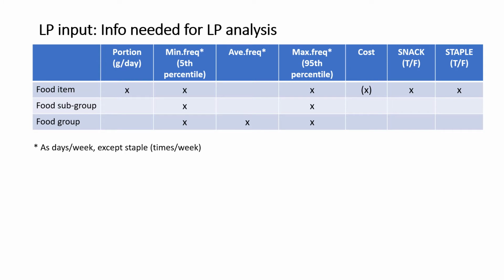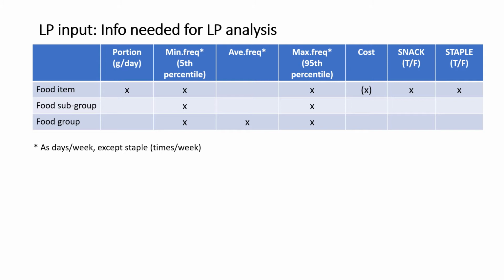So the food groups and food subgroups should follow the ones that are already categorized in the OptiFood software. And for the food item, of course, you need the portion as gram per meal, or gram per day, depending on what you model. And then the minimum and maximum frequency of consumption per week. And in addition, you need to inform the OptiFood about the food, whether it is a snack, whether it is a staple, or both or none. And an example is like rice is usually only a staple.